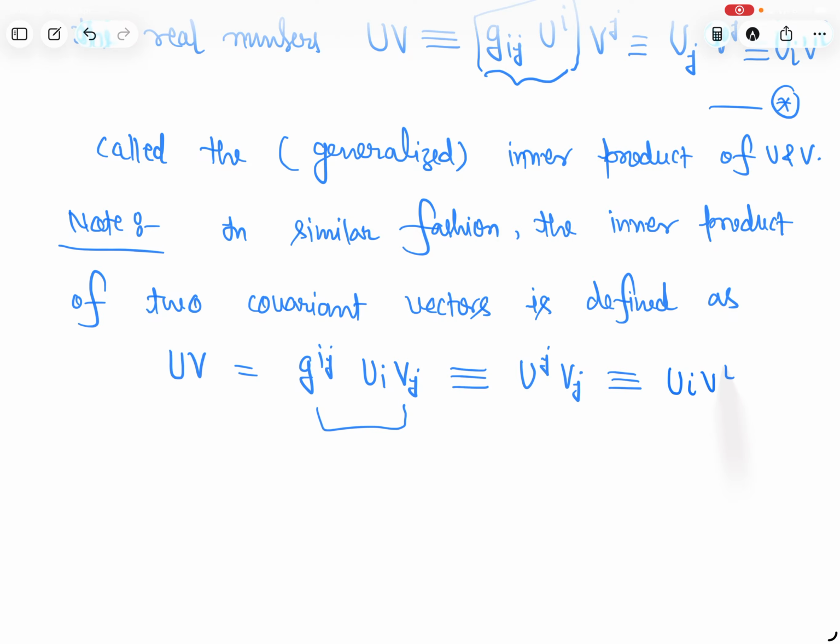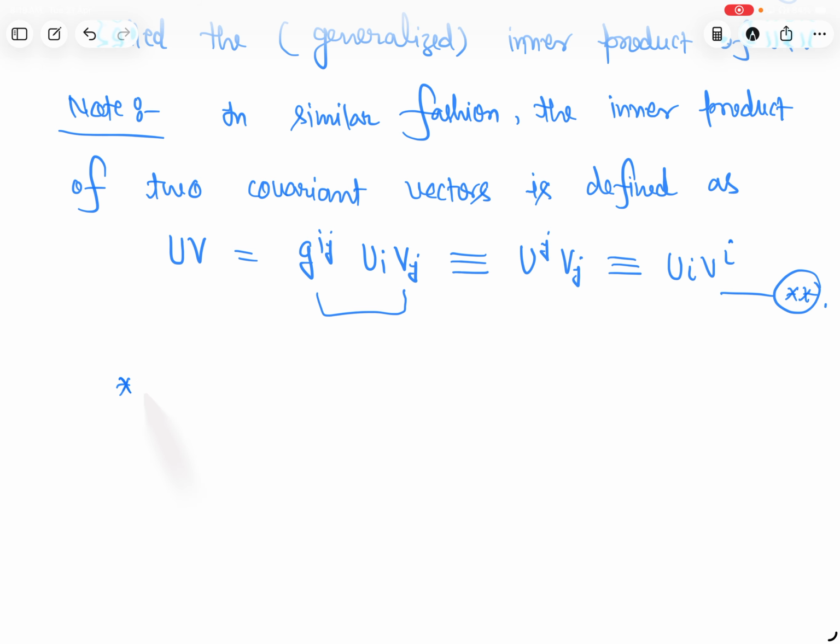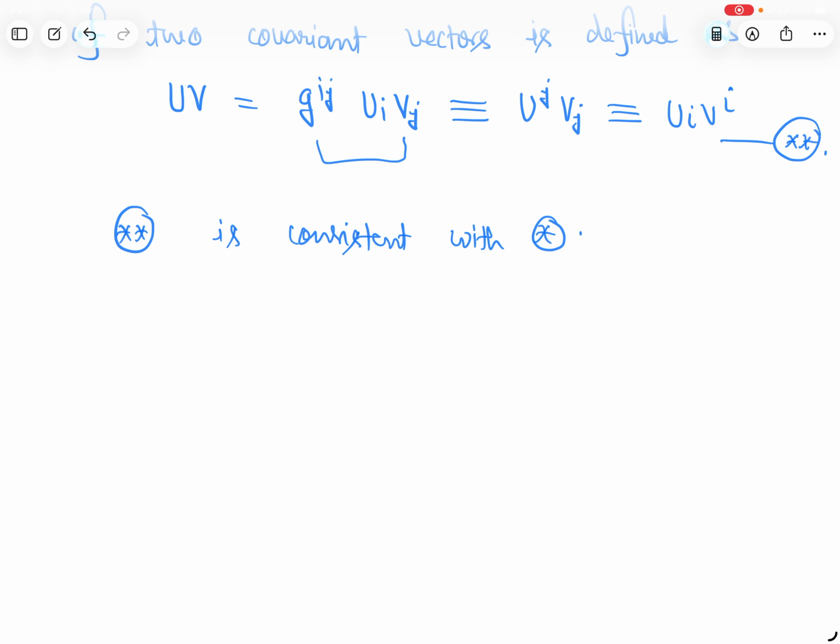So what is length? Concept of length. What is that? The length is also called norm of an arbitrary vector.